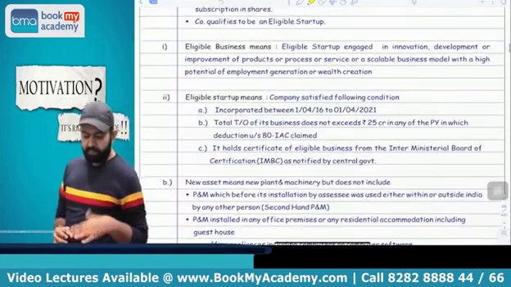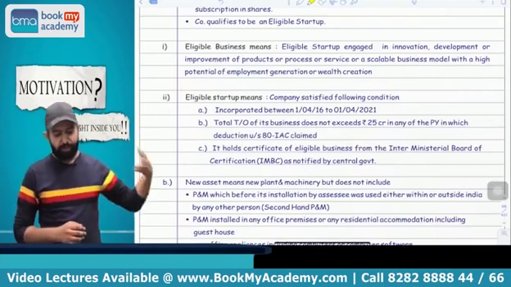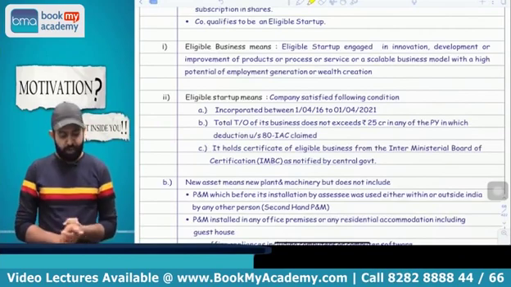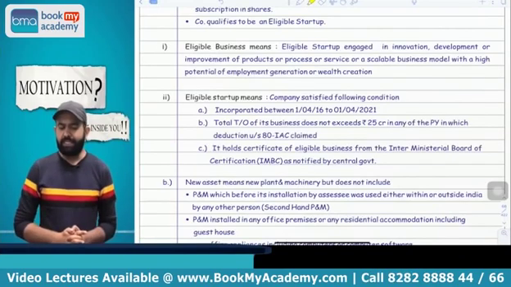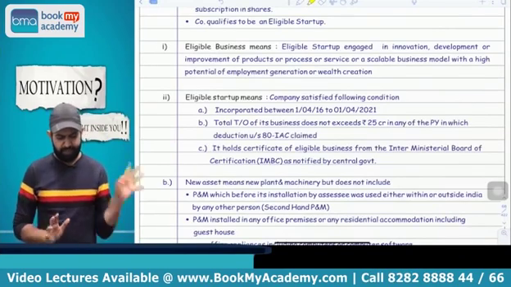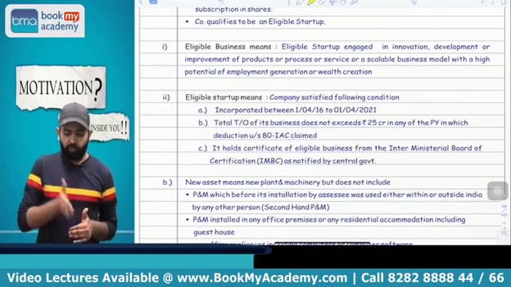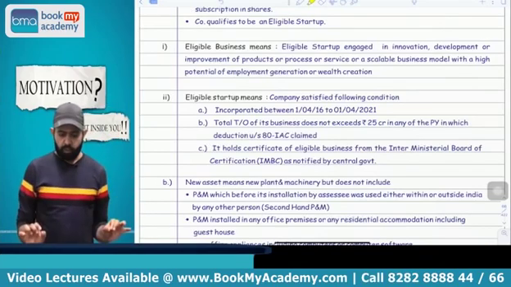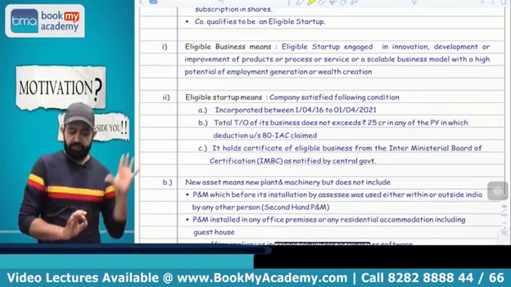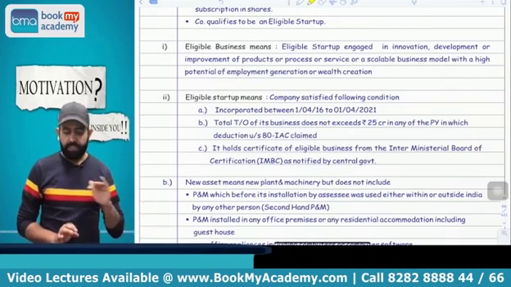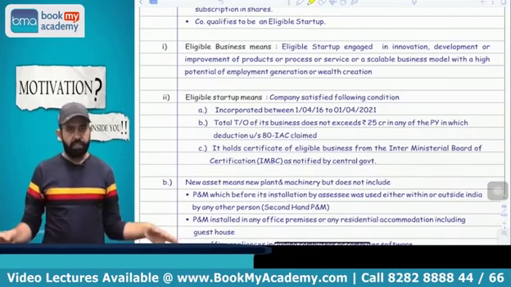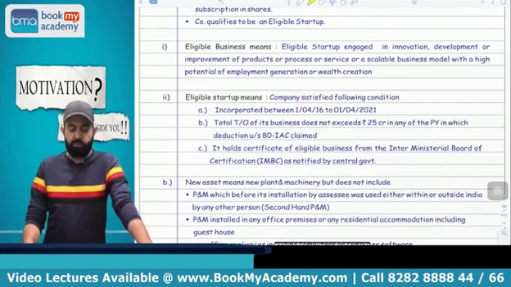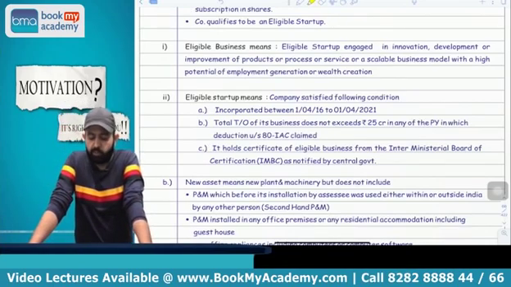Now the question is, eligible business means business of innovation, development or improvement of product, process and service, or a scalable business model with high potential of employment generation and wealth creation. Obviously there is no need to remember the definition. Eligible startup means incorporated between 1st April 2016 till 1st April 2021. Turnover of that company in the year in which 80IAC deduction is claimed should not be more than 25 crore. And third condition is that a startup should hold the certificate of eligible startup from the IMBC, that is the Inter-Ministerial Board of Certification.